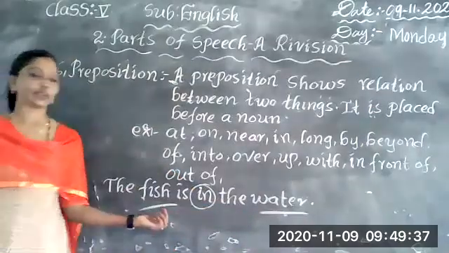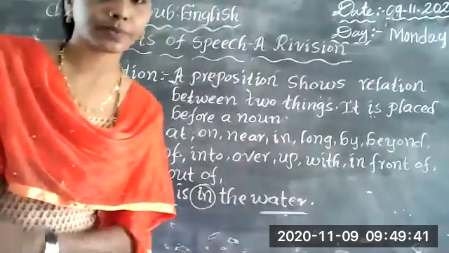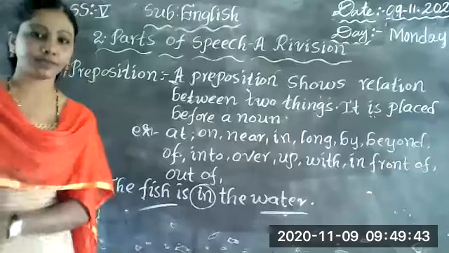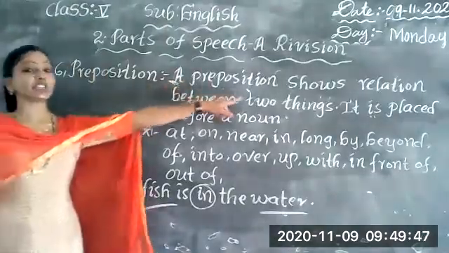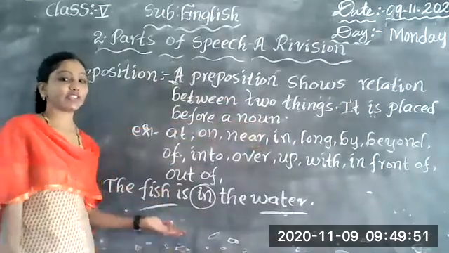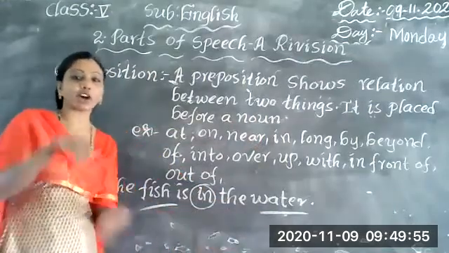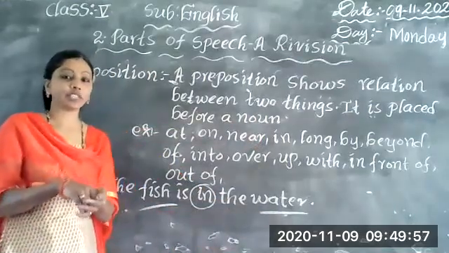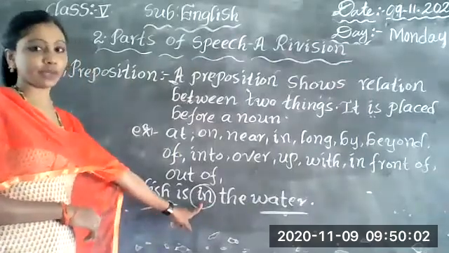So here in is a preposition. Stop texting. So a preposition shows relation between two things. Is it clear, students? Here, fish and water. What is the relation between fish and water? The fish is in the water. Here in is the preposition.